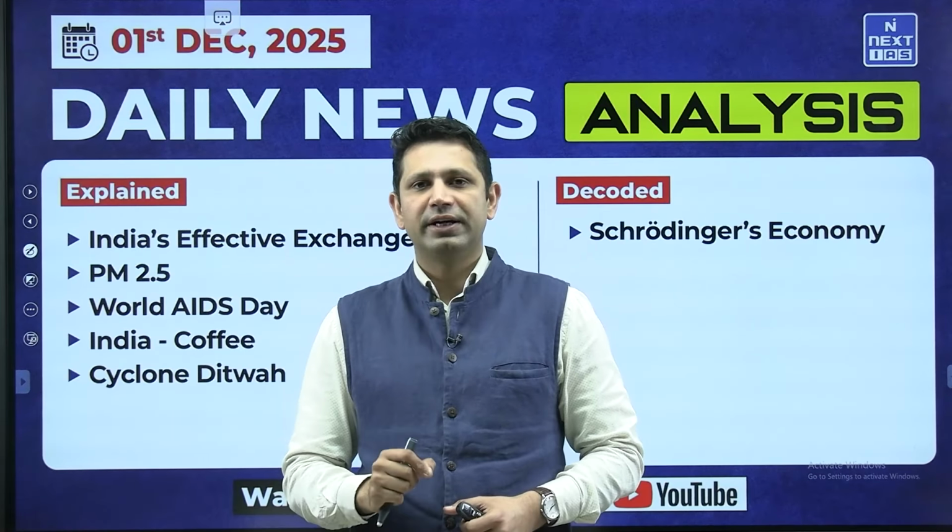Now the next part is the methods of regulation of the exchange rate. On the basis of methods of regulation, how do we classify the exchange rate? Basically three methods. One is flexible exchange rate, second is fixed exchange rate, and third is managed exchange rate. Now the IMF says that if we go for India, the way the RBI has managed the exchange rate, the trend has been changing.